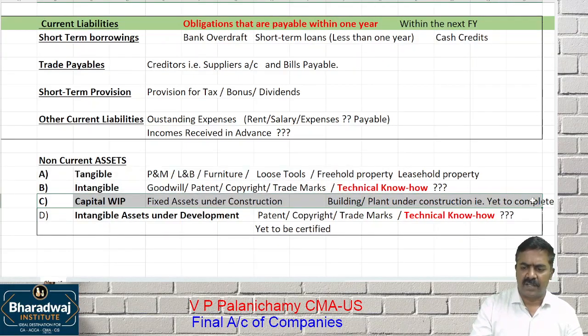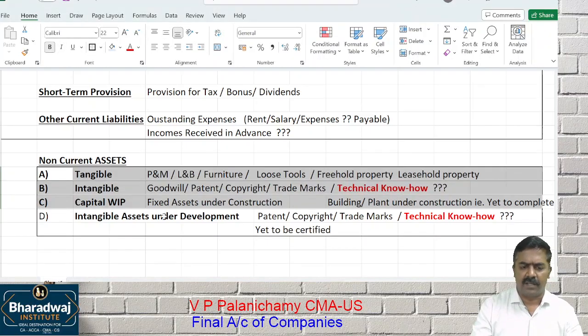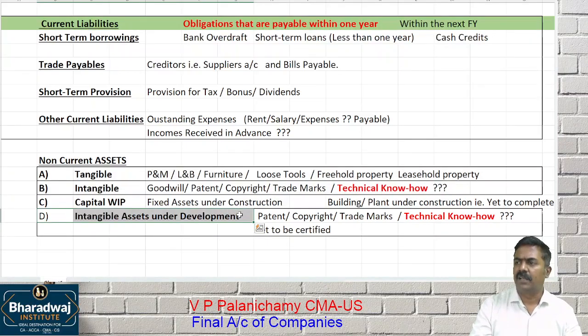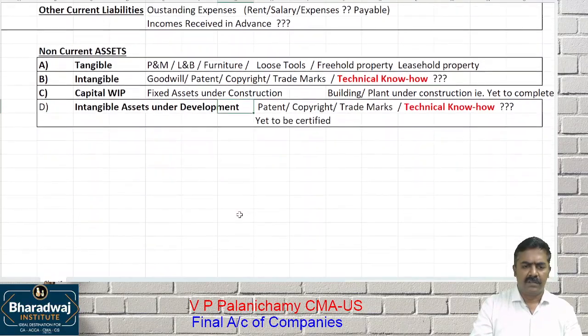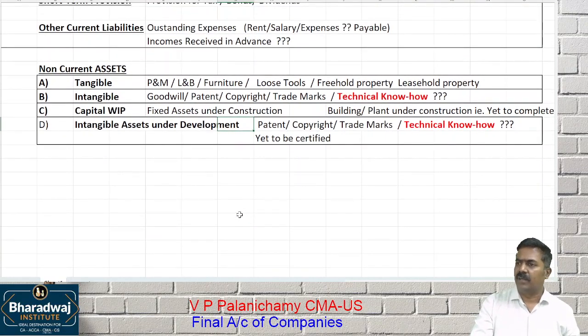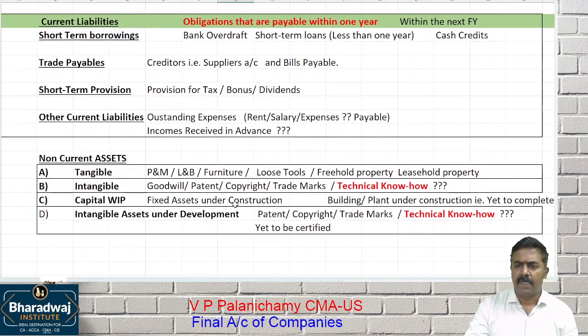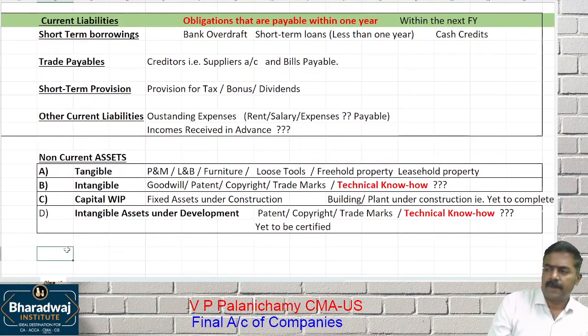If it is not certified now, that will be called intangible assets under development. We spent money in developing, but we are yet to get the certification. We developed a technology and applied for a patent. If we got the patent, it is an intangible asset. If we are yet to get the patent, that will be called intangible assets under development.